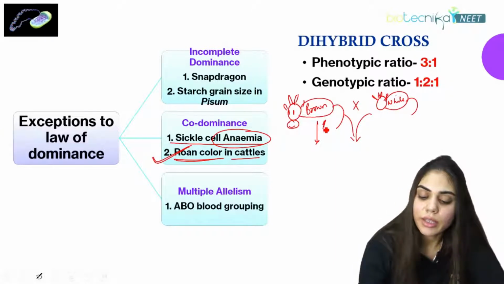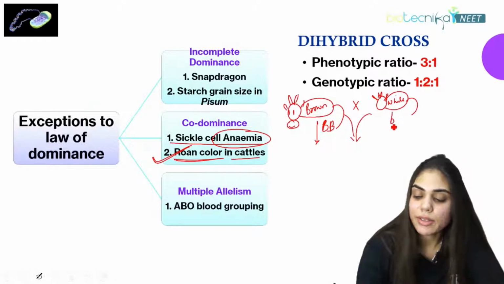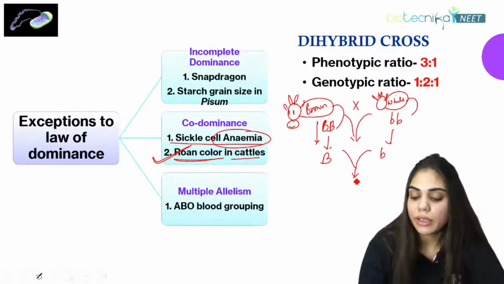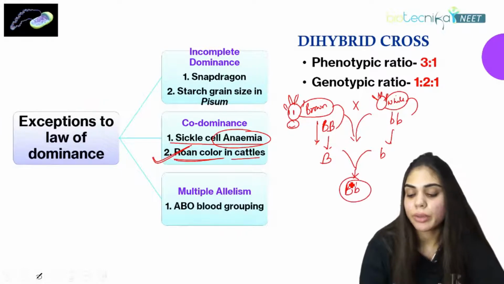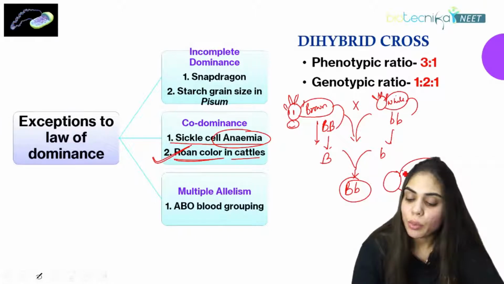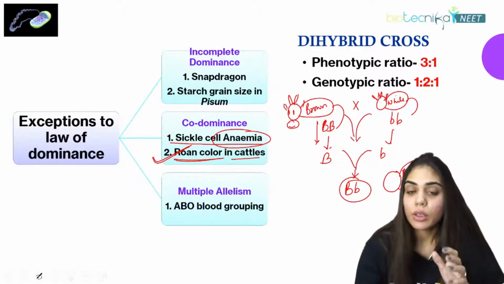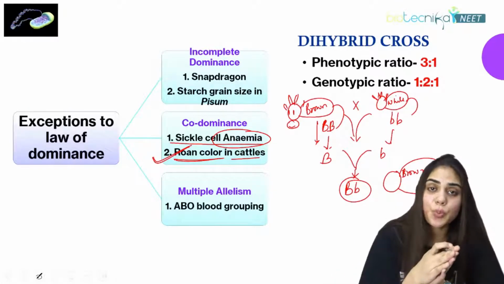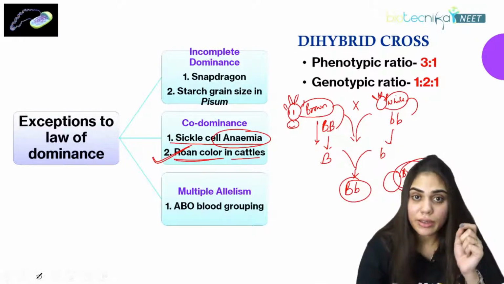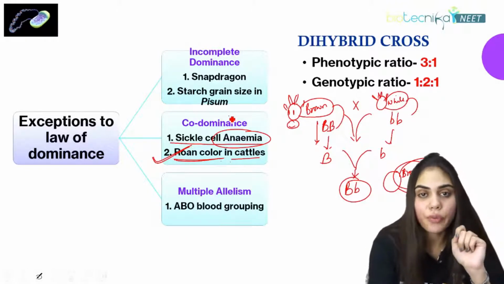Suppose this is capital BB genotype and this is small bb. How will the gametes be formed? Capital B and obviously here small b. When they are mixed together, it will give capital B small b. So the cattle that we were getting here was brown in color, but it has white patches on it. So when two alleles are expressed together, the cattle is brown in color but has white patches on its body. That is what is called the law of codominance.